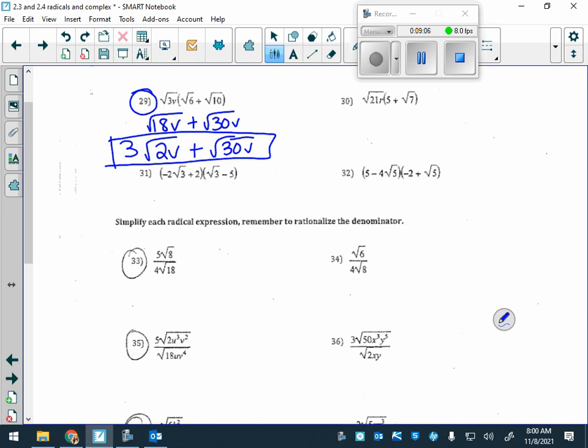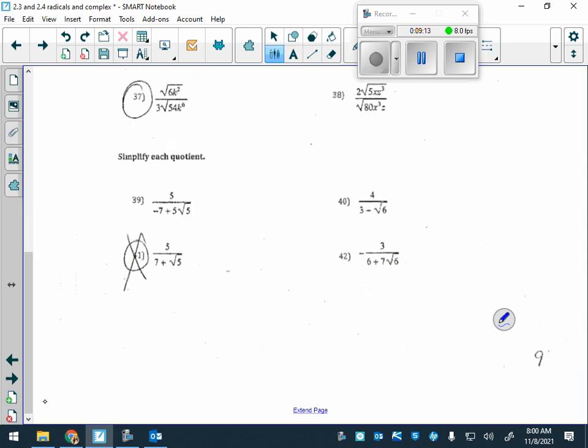How many of you did get that? Good, you guys. Awesome. All right, so one other piece. I know it's a little hard to see. This is 4 divided by 3 minus root 6. What's one rule? What can we not have, Porter? Square root on the bottom.